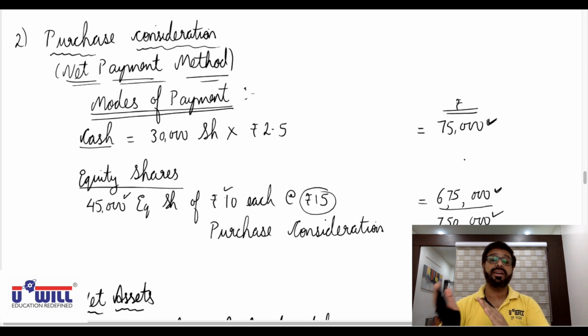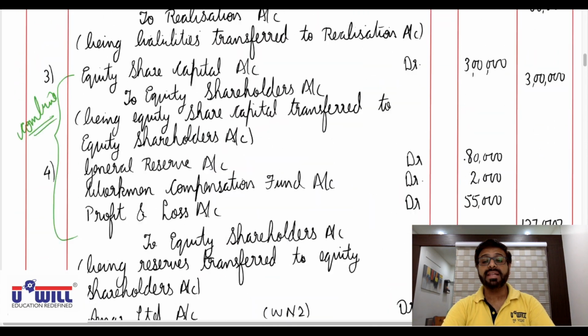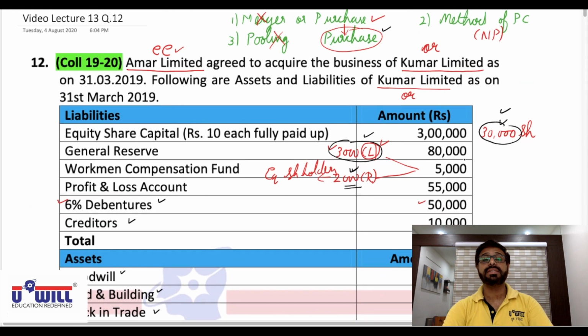So all of you must have got these two workings correct. If not, you can rewind the video and play it again and understand what I have explained. Now what I want is for all of you to make the format of journal entries of the books of Kumar Limited, around 1.5 pages.